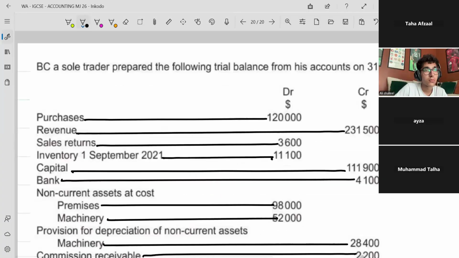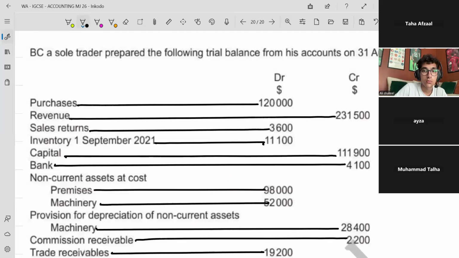Okay, so we're starting off with another past paper question. This is 2023. I'll tell you the variant and all of that later. It says BC is a sole trader. Sole means single trader, somebody who buys and sells. Prepare the following trial balance.